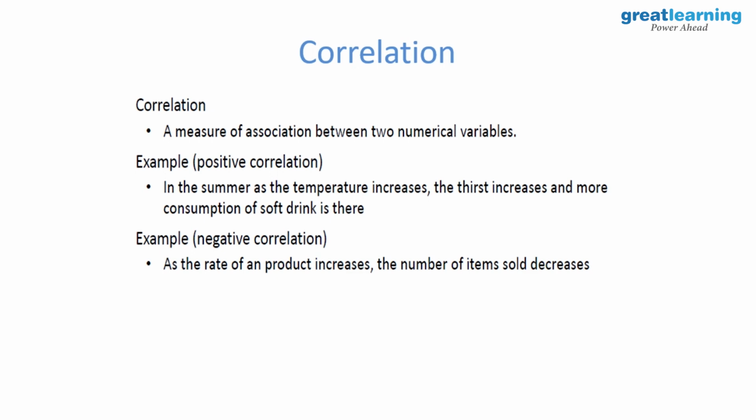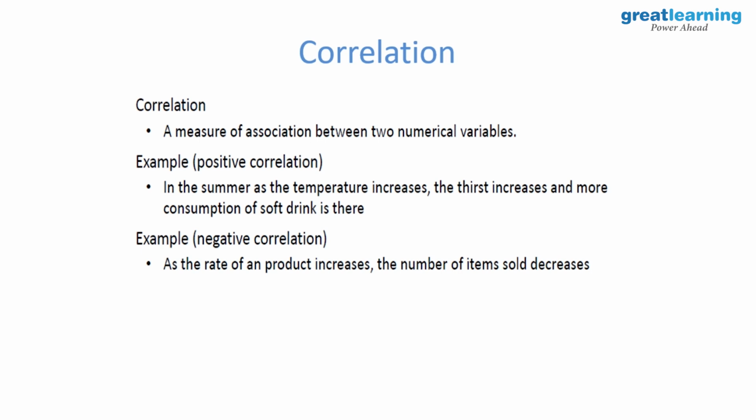So this is correlation, you already know, right? It's a measure of association between two numerical variables, positive or negative. Example: in summer, temperature increases, thirst also increases. When it is hotter, you feel more thirsty. Negative: as the rate of a product increases, the number of items sold decreases. But in the case of iPhone, it's different. So statistics goes for a toss there. Brand loyalty is more there.